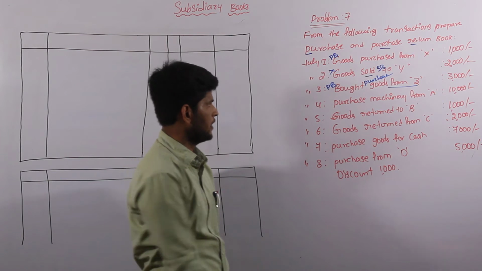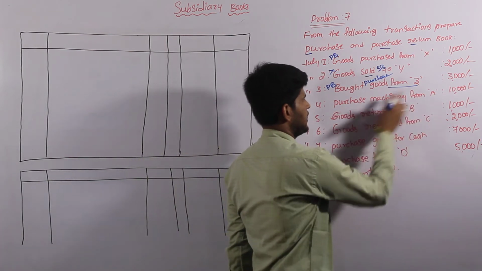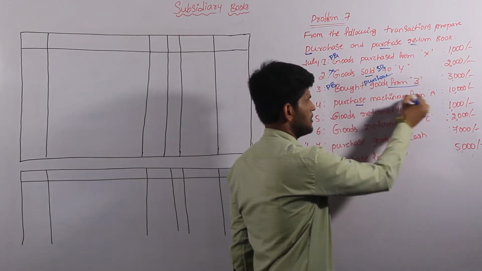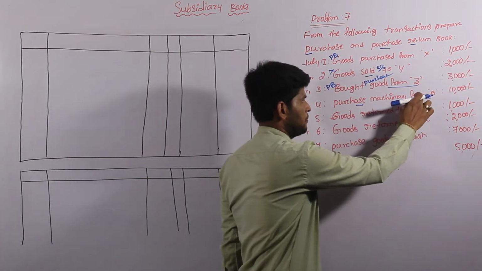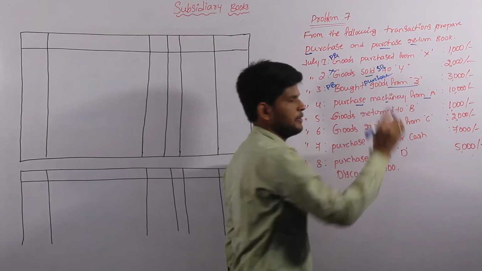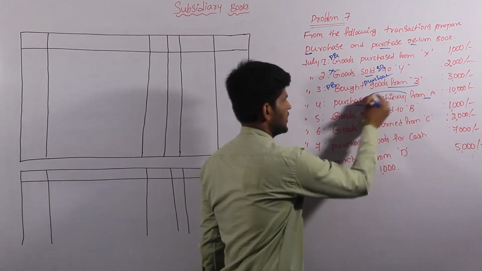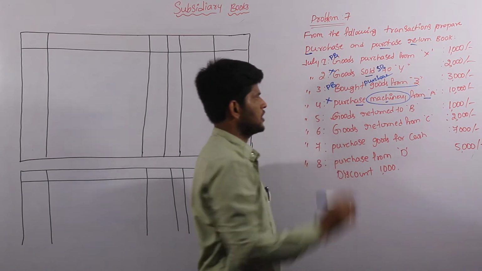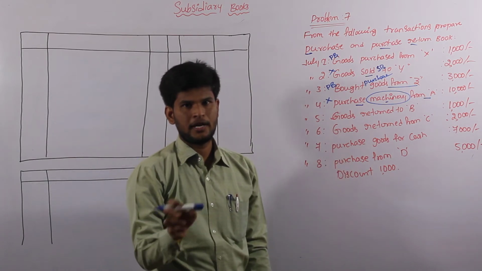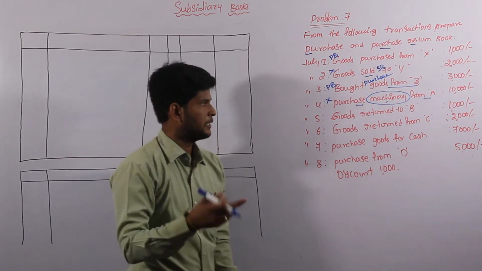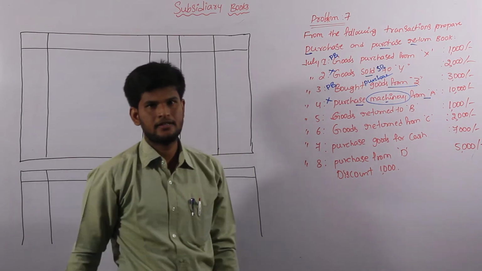And come to the fourth one, purchase machinery from A. It is also a purchase transaction based on a name of the person. We have to consider, but from the person we are purchasing a machinery. That's the reason we are not considering this transaction into our purchase book. Even though the purchase transaction is based on a name of the person, it depends on the machinery. So we are cancelling this transaction.